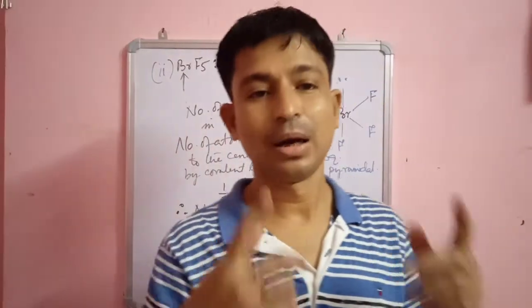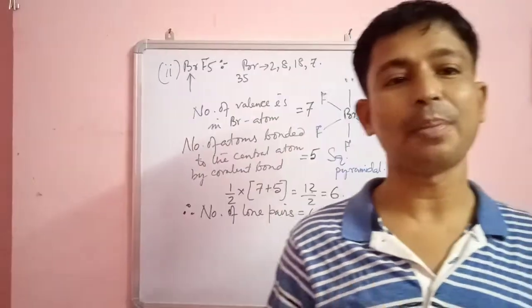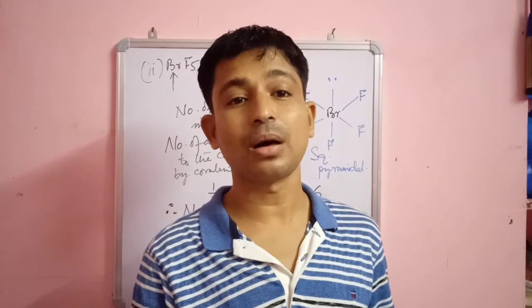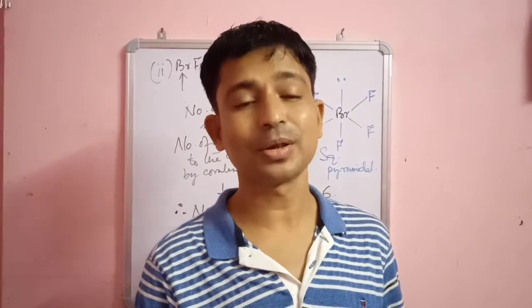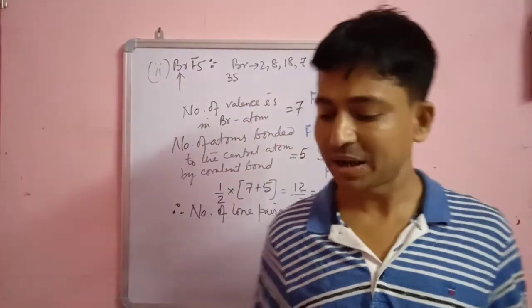What is the formula? It is half of the number of valence electrons on the central atom plus the number of atoms bonded to the central atom by covalent bonds.